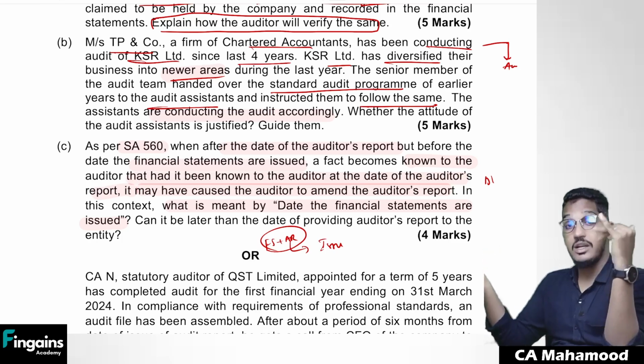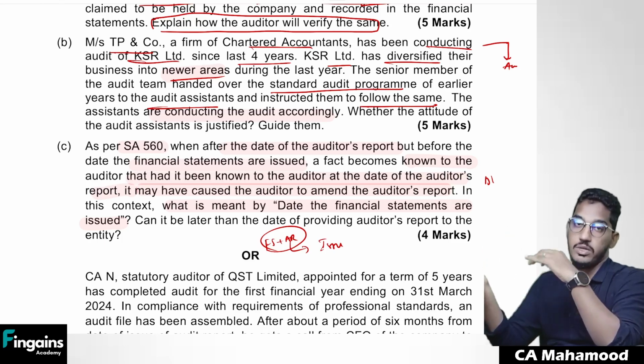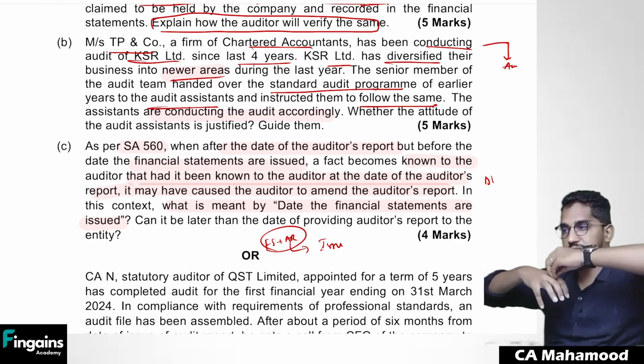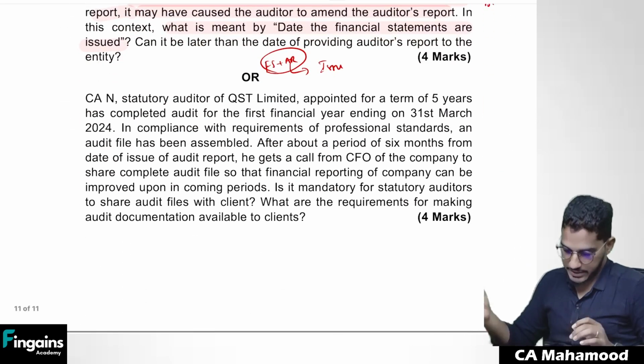There is no problem with that. But date of approval of the financial statements should not be later than the date of auditor's report. Financial statements should be first approved, then only auditor will give the report. After the auditor has given the report, then they will be issued to the common public. Clear? Next.